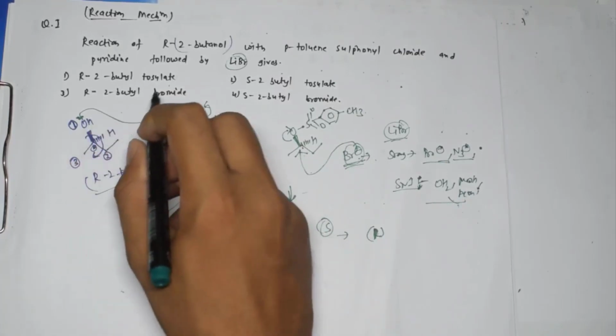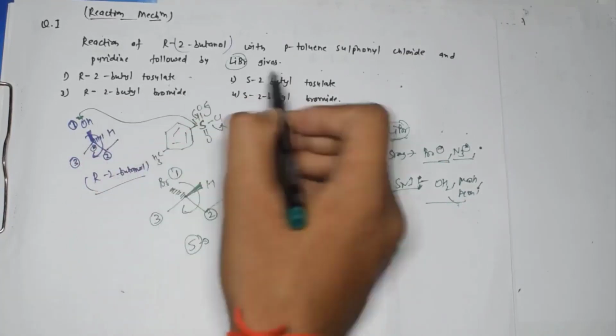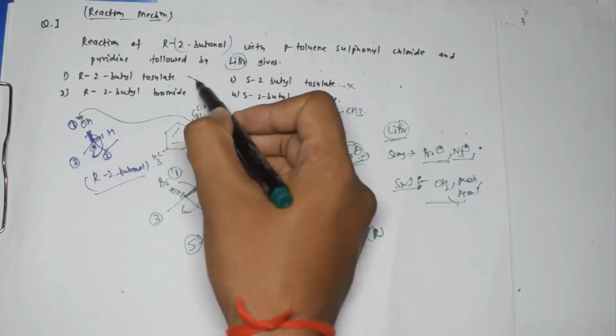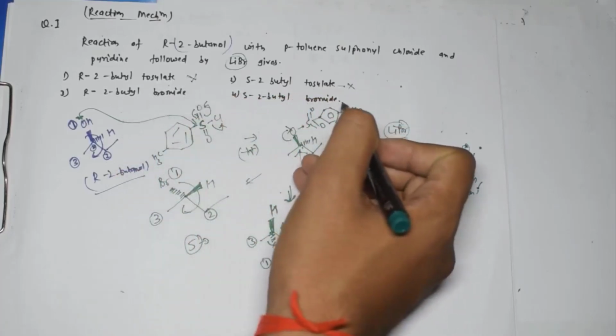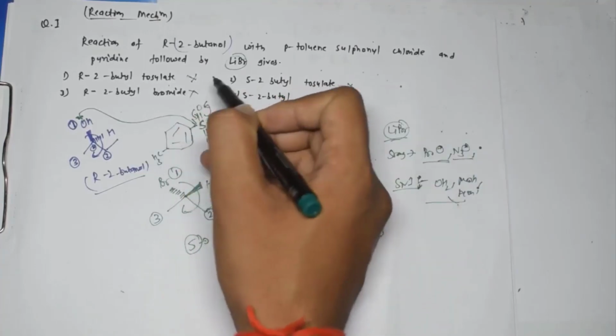So the thing is, you can see in the options, here we have the tosylate and here we have the tosylate. So this is not possible. And here we have R-2-butyl bromide and here we have S-2-butyl bromide. So S will be the correct one, R won't be.